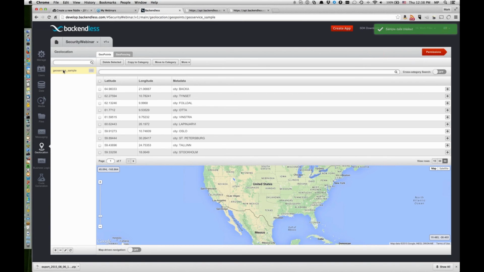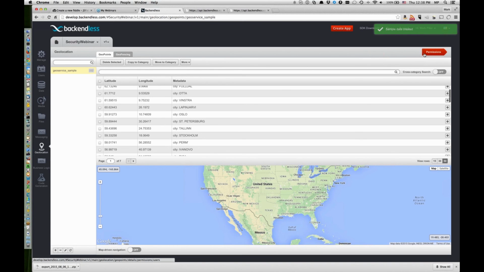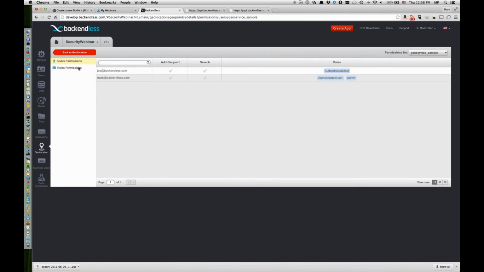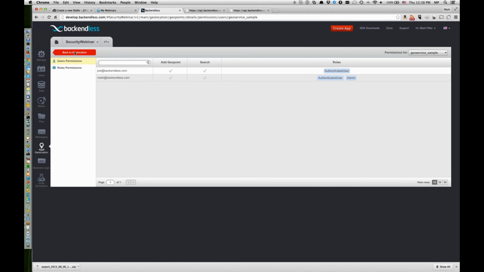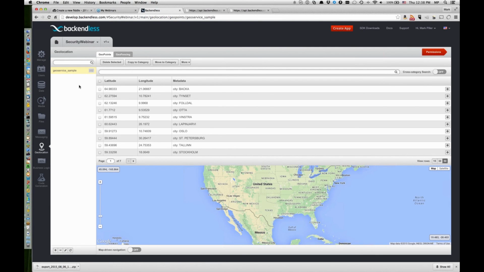All right, so now we have a geo category with a bunch of data in here. Click on permission, then you can change permissions for roles or for users. Okay, so this system uses exactly the same paradigm from the user experience perspective, but it's applicable to various systems which exist in your backend.